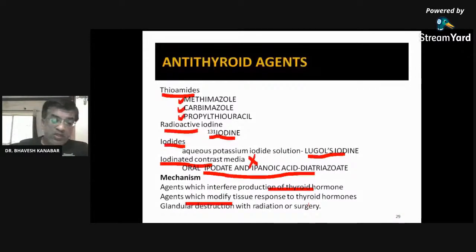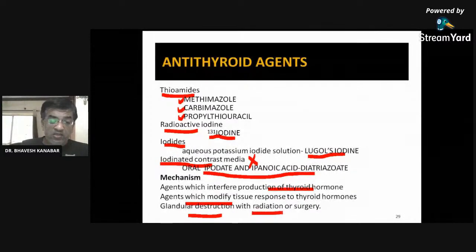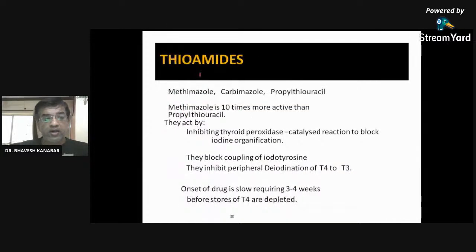Then there can be the mechanism of glandular destruction, like this iodine that can destroy, or this radiation that can destroy the thyroid gland itself, with radiation or with surgery. So radiation and surgery are another option to destroy the thyroid gland. So first of all, thioamide: methimazole, carbimazole, and propylthiouracil. Methimazole is 10 times more active than propylthiouracil.